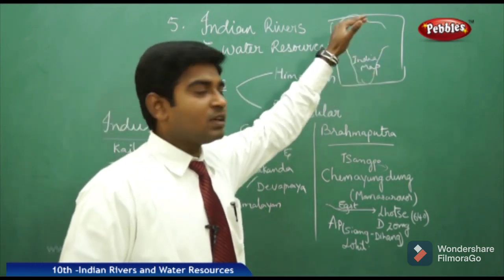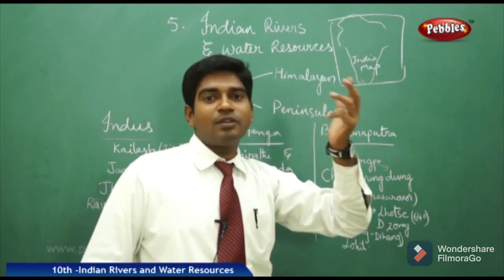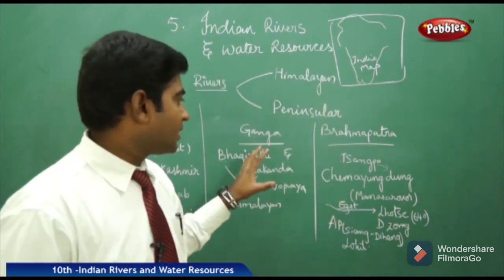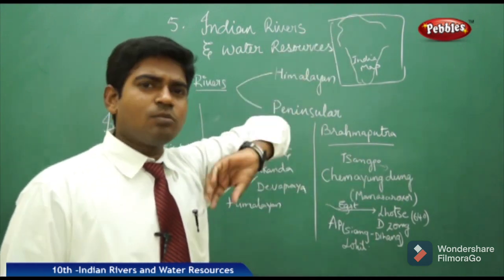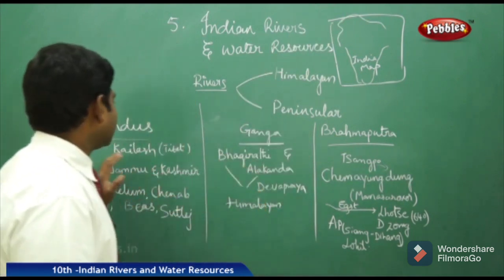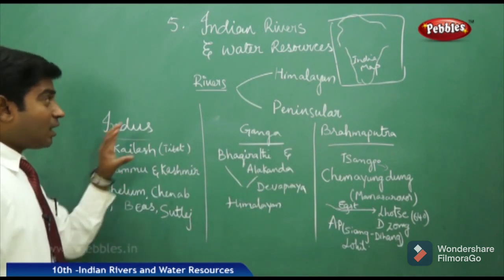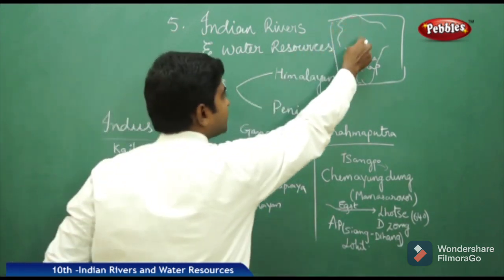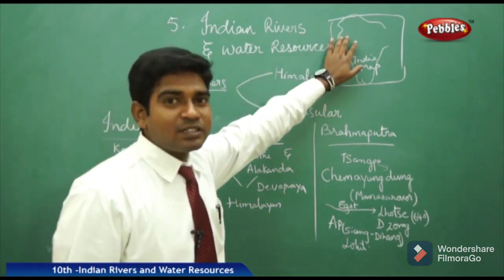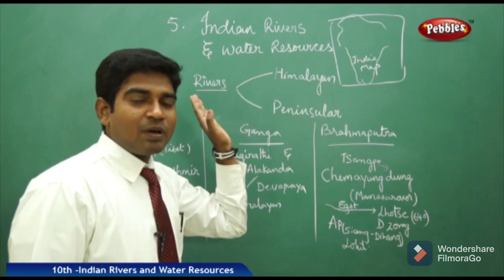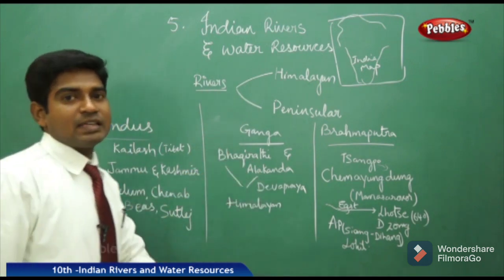Where do they originate? As we have the Himalayas in the northern part, the three major rivers in the north, the Indus River, the Ganga River and the Brahmaputra River, have their origins in the Himalayas or nearby. Let us see the Indus River origin. It starts at Kailash near Tibet and enters India near the Jammu and Kashmir region, and it has 5 tributaries which flow 80% in our country and 20% into Pakistan. The 5 major tributaries of the Indus are Jhelum, Chenab, Ravi, Beas and the Satluj.